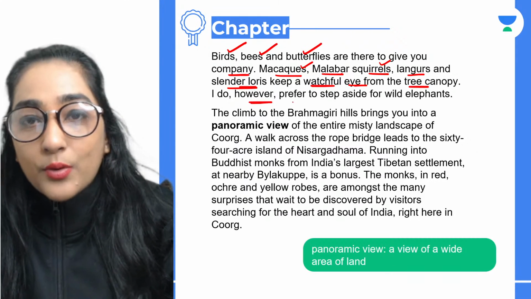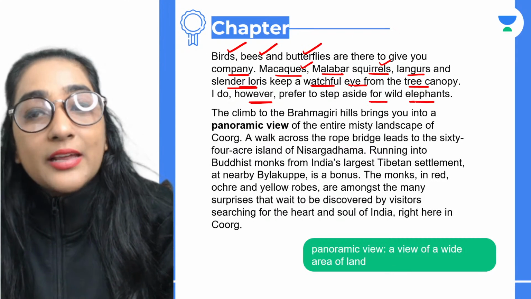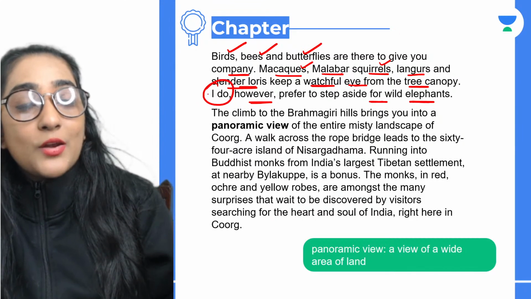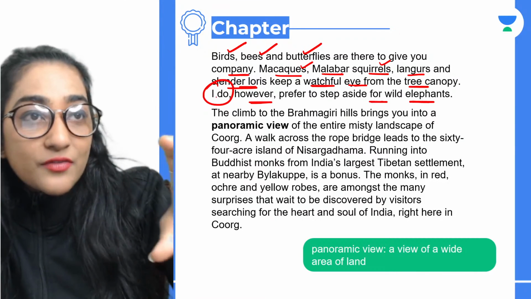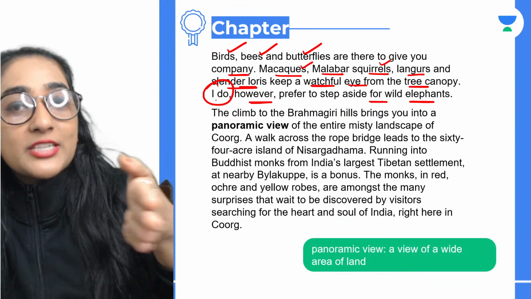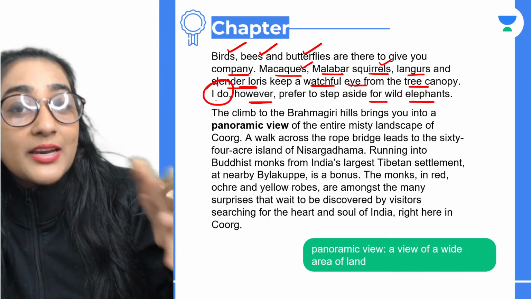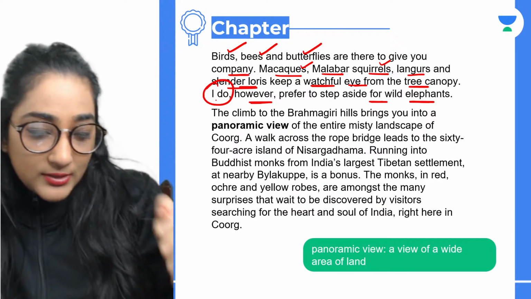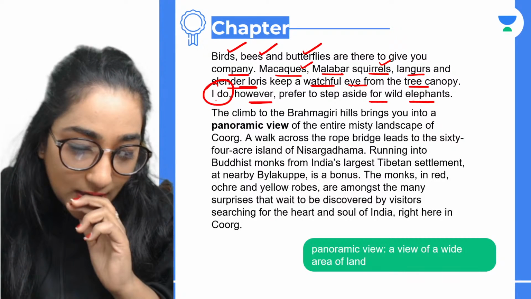I do, however, prefer to step aside for wild elephants. So that means whenever, like here, basically, Lokesh Abrol is saying that if I see any wild elephant, I just go aside. I just prefer to step aside for wild elephants. That means that I prefer that I just get away from their route. Is that clear, everyone?